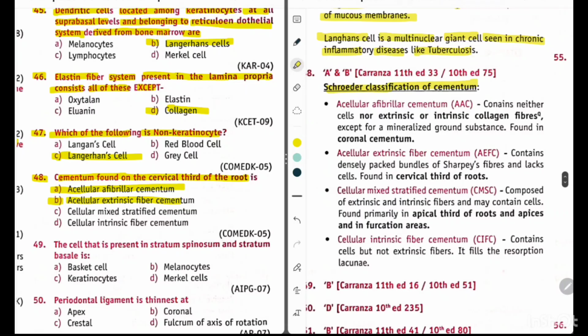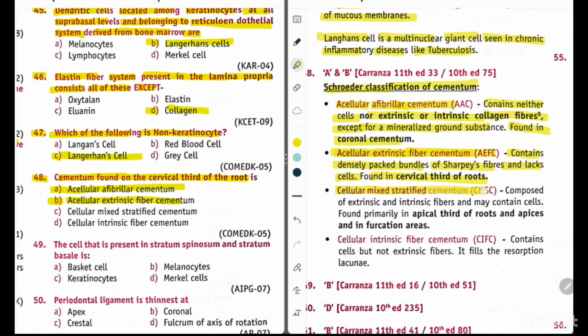Schroeder classification of cementum. Acellular afibrillar cementum contains neither cells nor extrinsic or intrinsic collagen fibers, except for a mineralized ground substance found in coronal cementum. Acellular extrinsic fiber cementum contains densely packed bundles of Sharpey's fibers and lacks cells, found in the cervical third of roots.